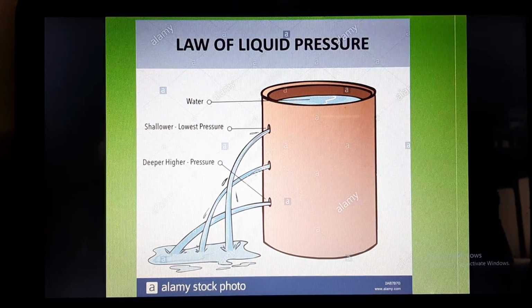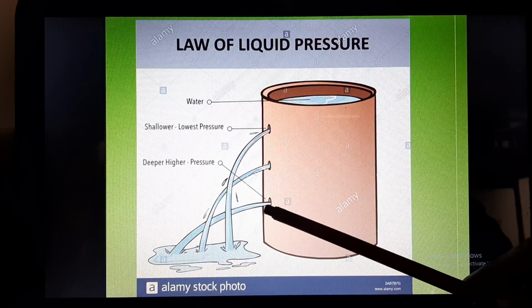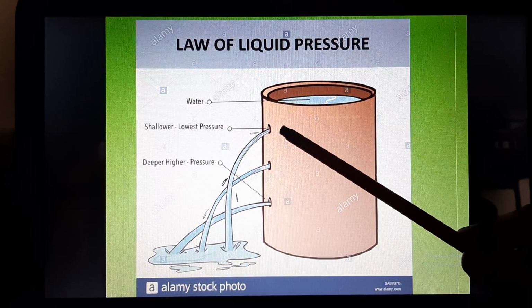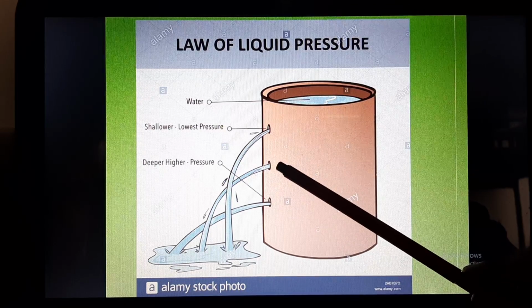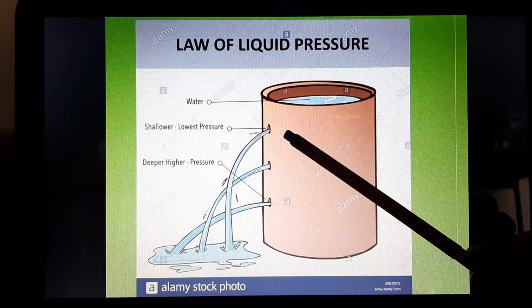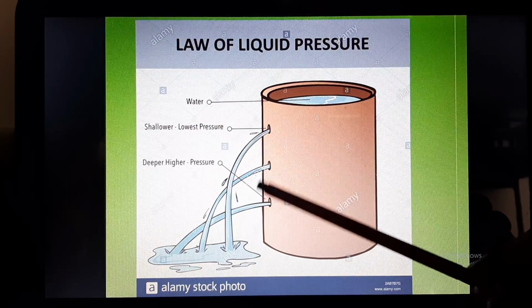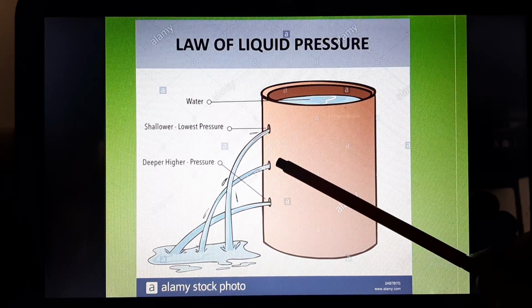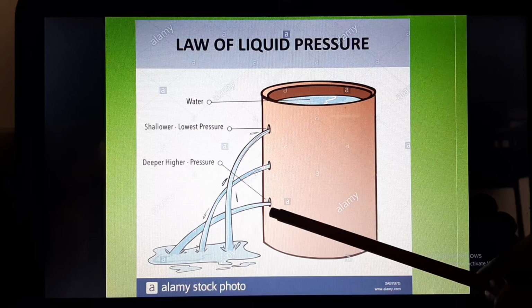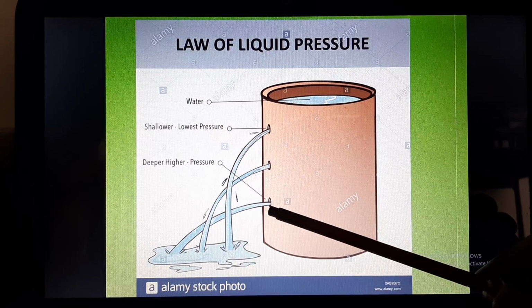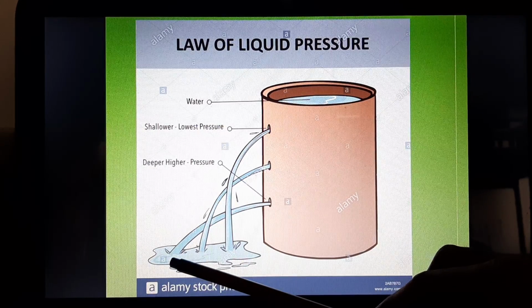So this we have discussed earlier also, that these are the three different holes. This is the deepest one, this is deeper, and this is the deep one. That means this has minimum depth, this is maximum depth, and this is medium depth. So the water which is coming out from a pore at maximum depth will come out with highest pressure.